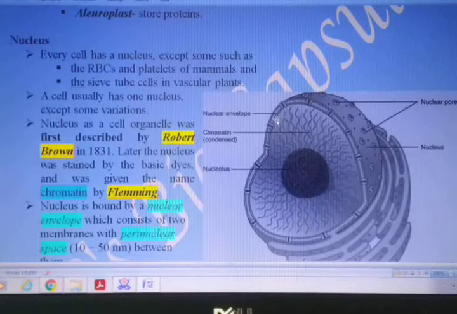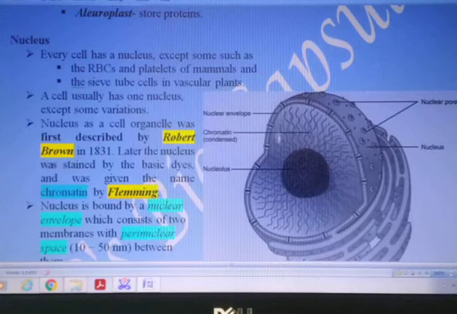When we discussed the endoplasmic reticulum, I mentioned that the outer membrane is connected to the ER. Over here you can see folded structures, tubules. These are actually the endoplasmic reticulum.